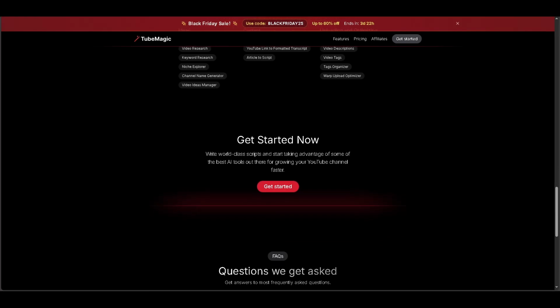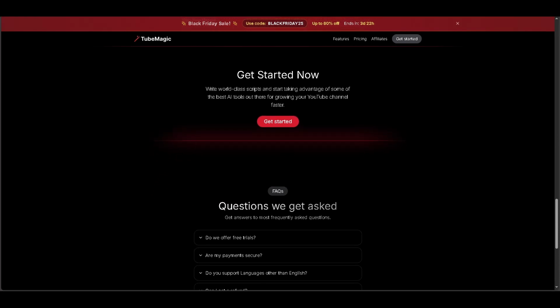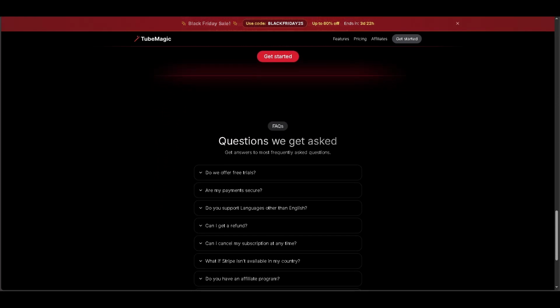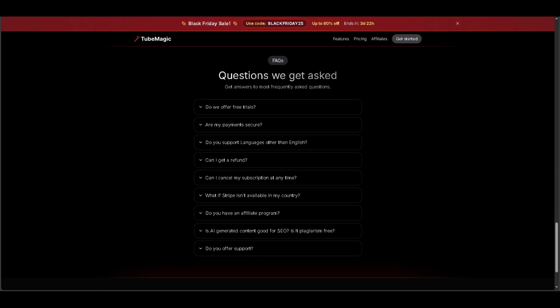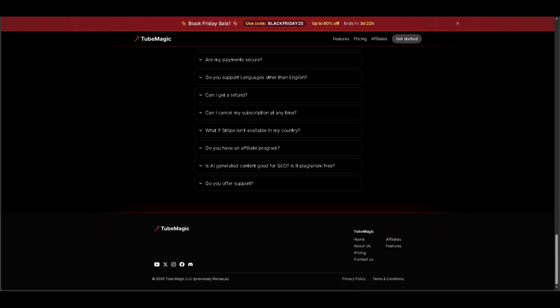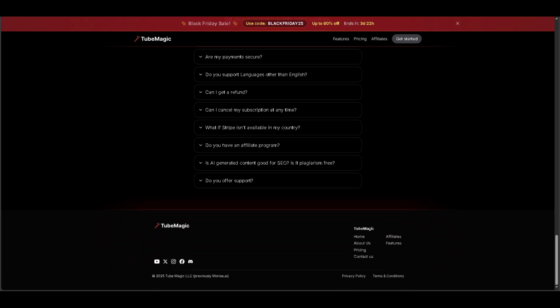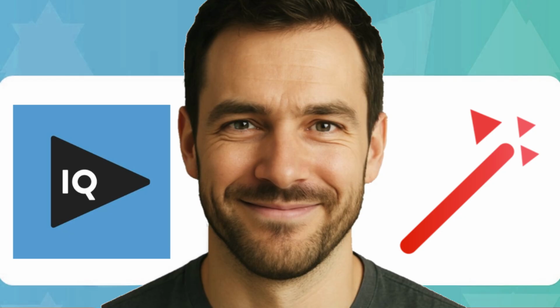More content, less friction. But if you want to dig into analytics and optimize for performance, vidIQ gives you a level of insight that can guide smarter decisions. So, if you want to create faster and let AI handle your SEO, TubeMagic is awesome. But if data and deep insight are your game, vidIQ still earns its place.